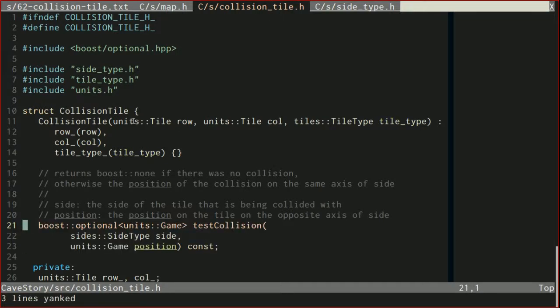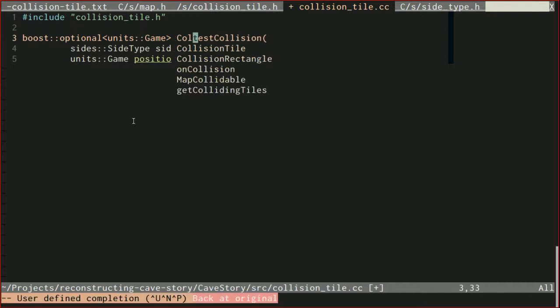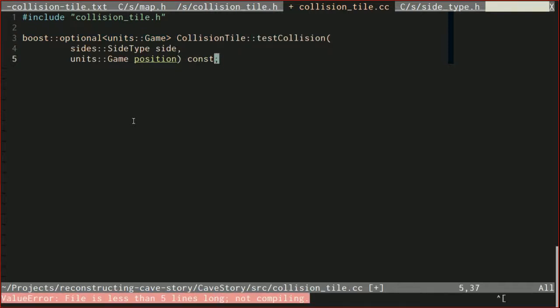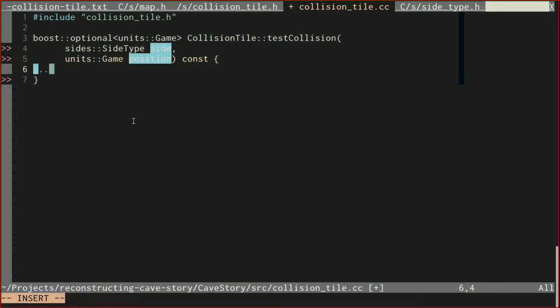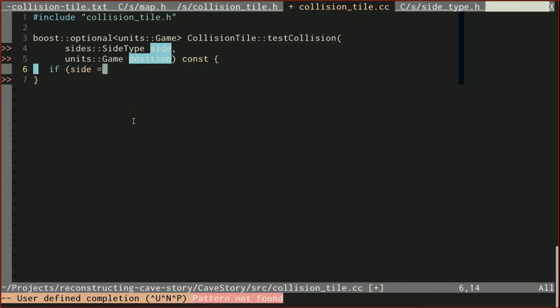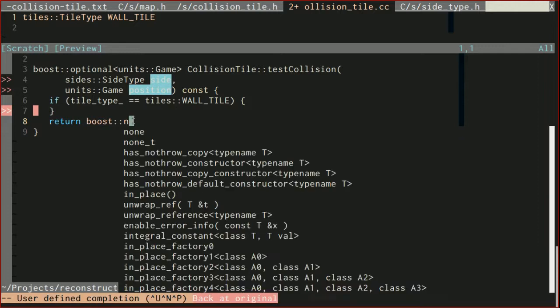Now let's go into CollisionTile.cc, create CollisionTile.cc, include CollisionTile, and let's implement this test collision. It's going to be the same logic we've already used before. I could go rip it out of where it is now, but right now it's kind of all scattered around and it's easier to just rewrite it. So we're always going to have a collision if our tile type is equal to a wall tile, so tiles, wall tile. And then otherwise it's going to be empty for now, so let's just return boost none in the otherwise case.